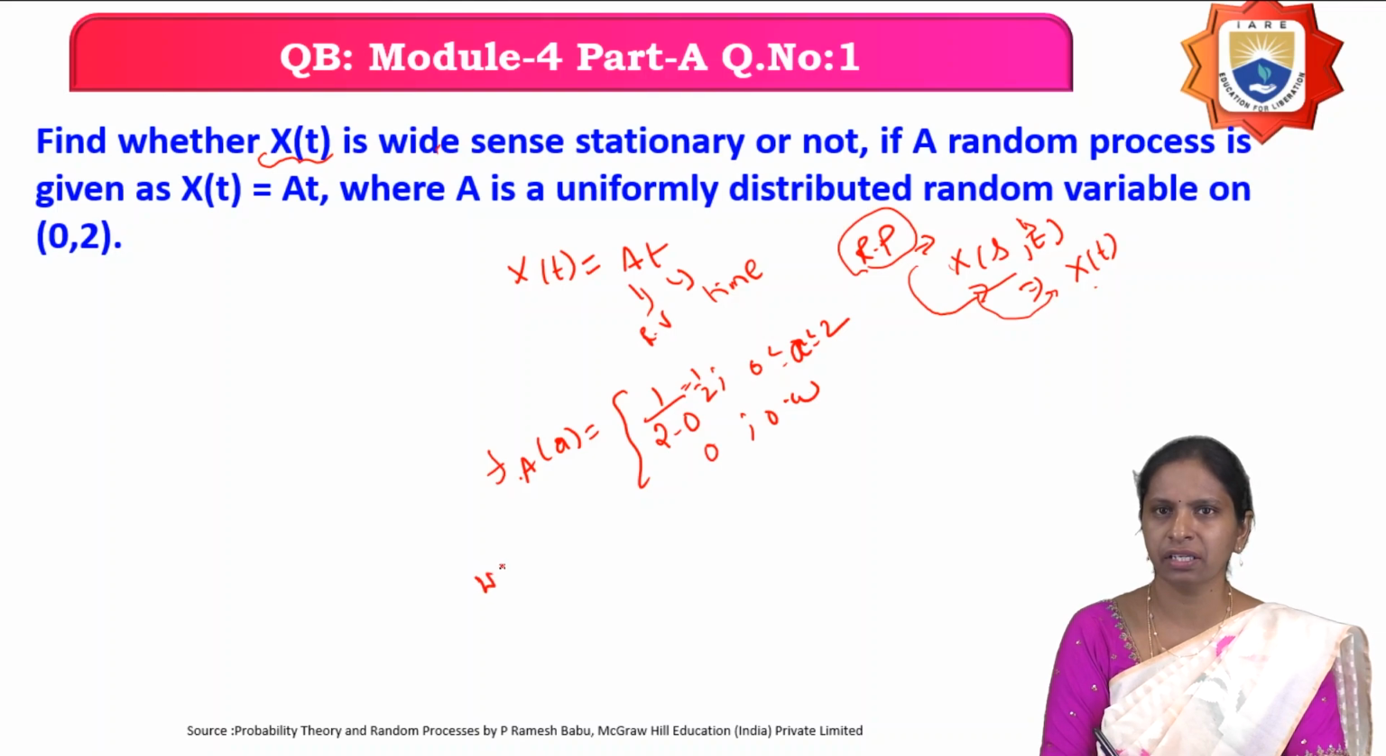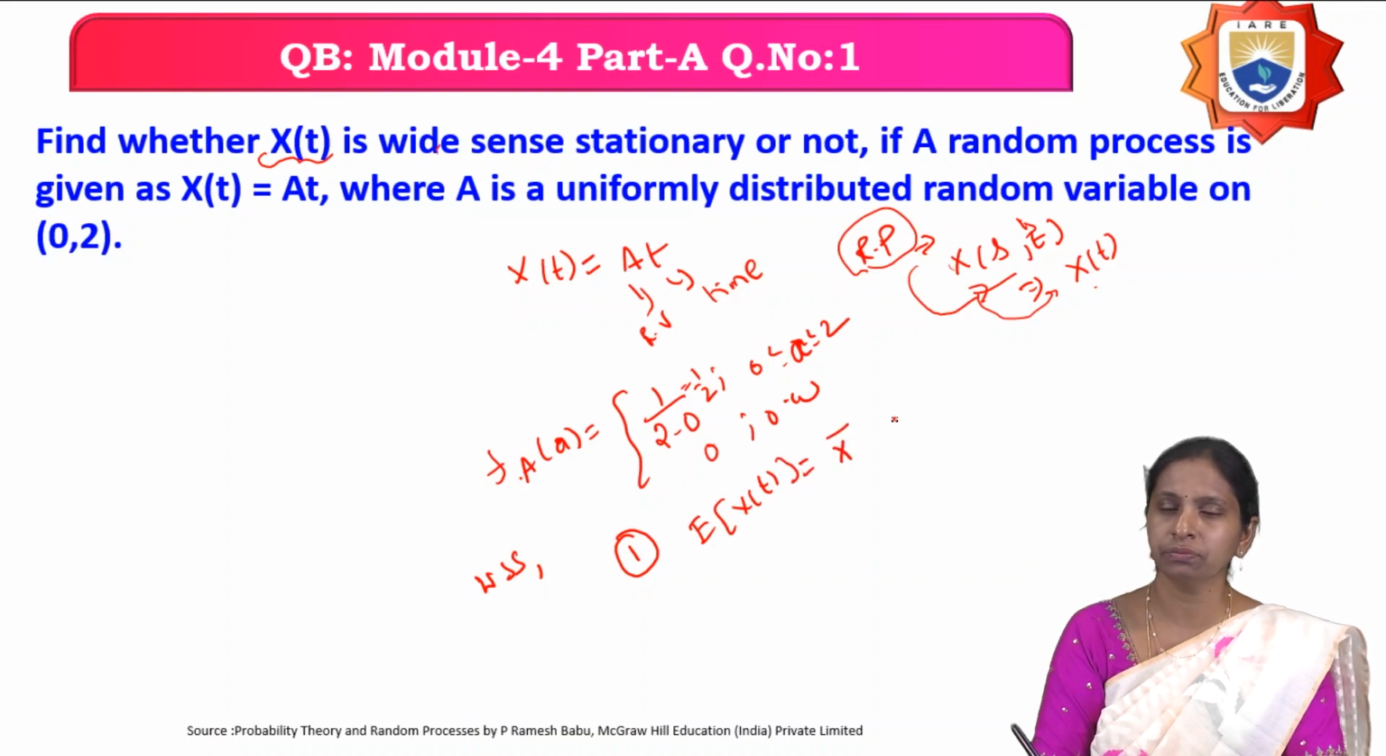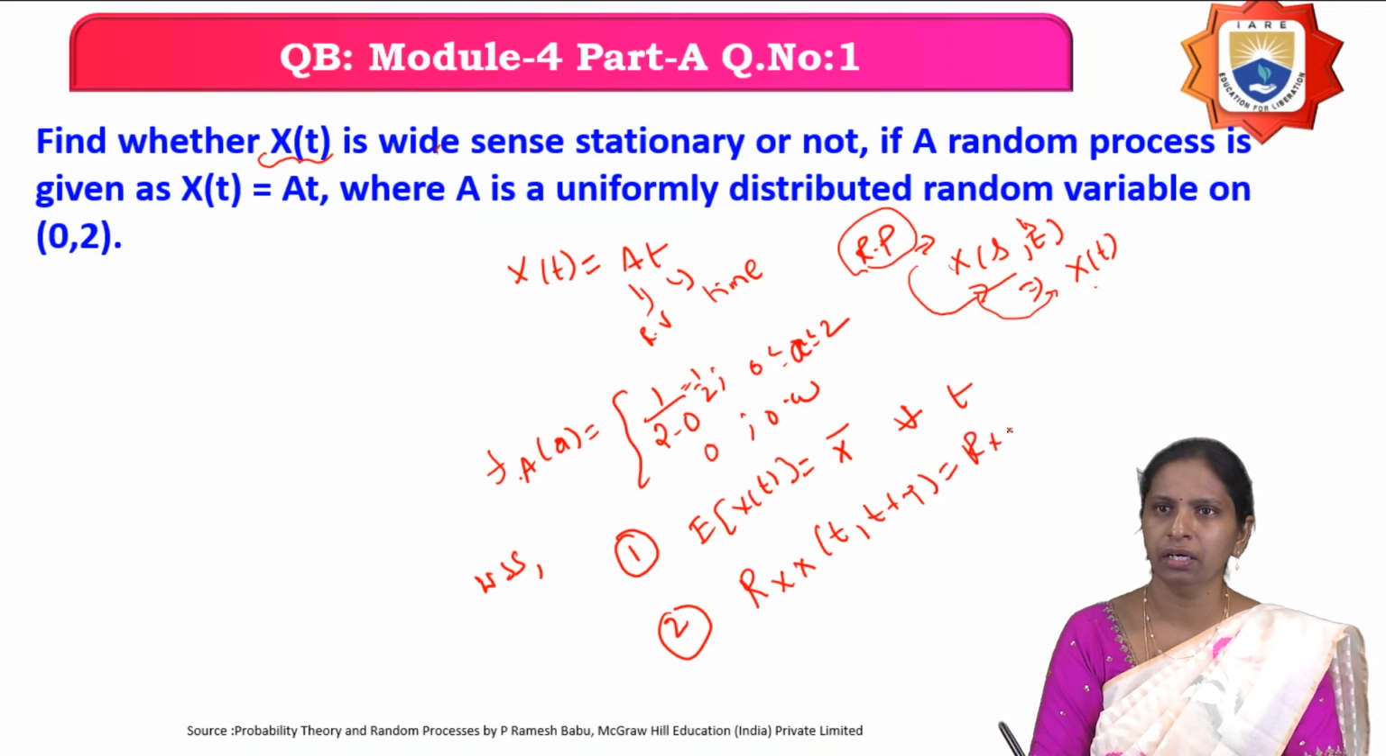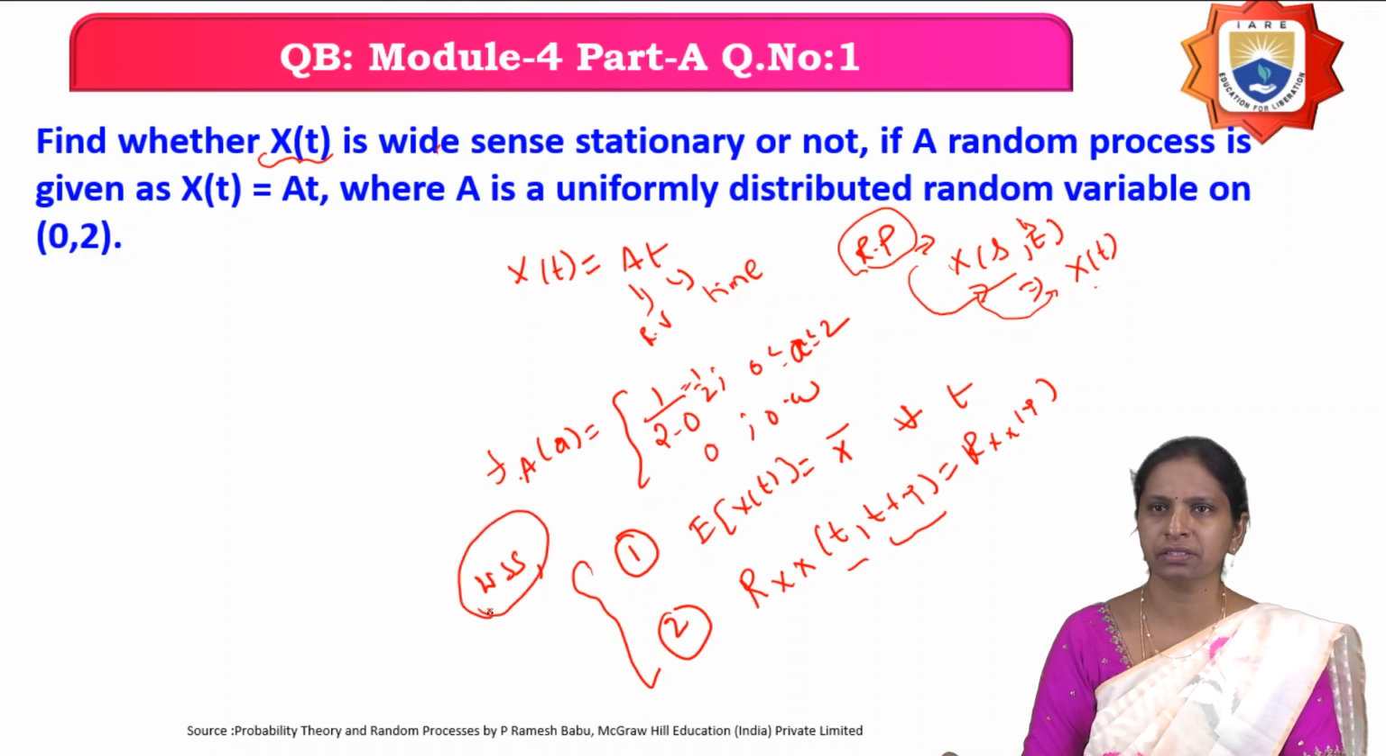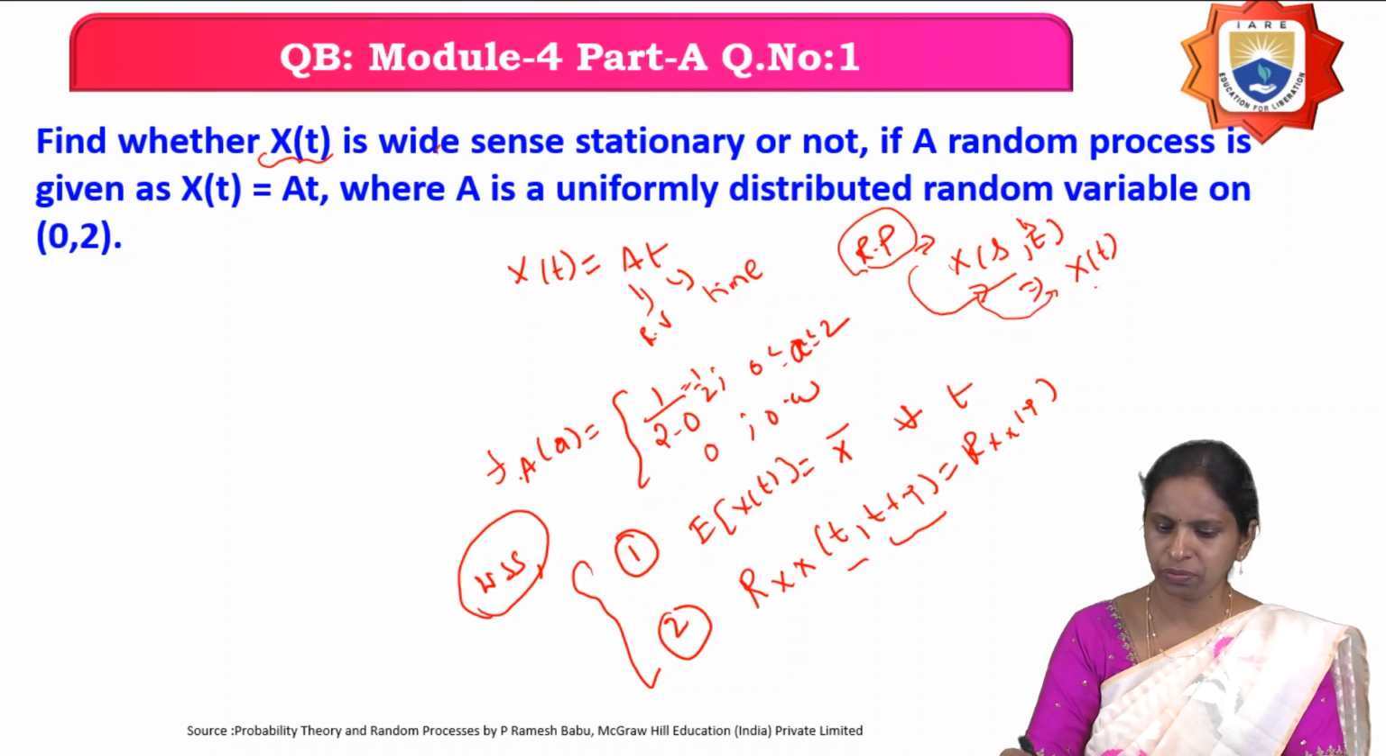For a wide-sense stationary random process, it has to satisfy two conditions. What is the first condition? The mean of the random process should be constant for all values of t. And the second one is that the autocorrelation function of that random process should be a function of only the time difference. What is the time difference here? t + tau - t is nothing but tau. If these two conditions are satisfied, then you can say that the given random process is a wide-sense stationary random process. Now we will go for the first condition.